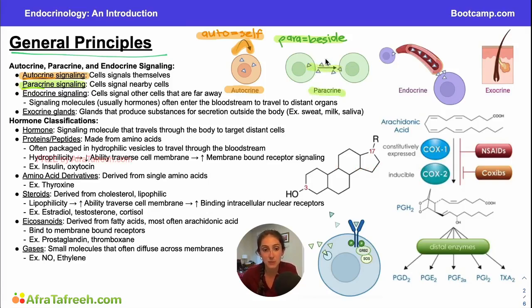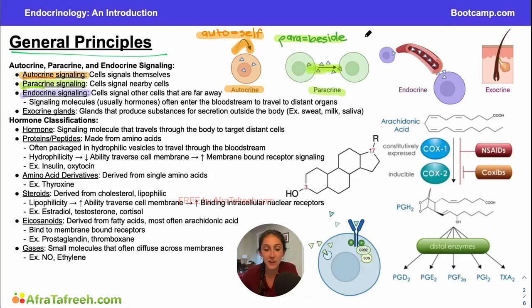And a great example of this would be something like D cells in the stomach who are releasing somatostatin. Somatostatin is going to signal our G cells that are right beside our D cells, and it's going to inhibit them from secreting gastrin. That's a pretty local response, though. That somatostatin, symbolized by these triangles here, doesn't really have very far to travel, and so that is going to be an example of paracrine signaling because we are signaling cells that are right beside our original cell.